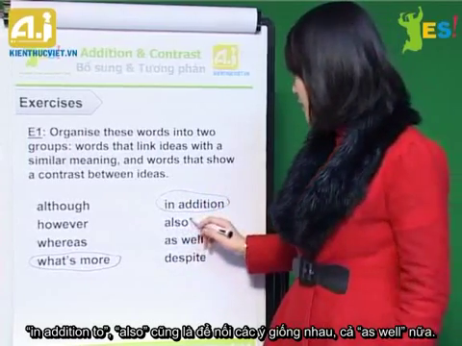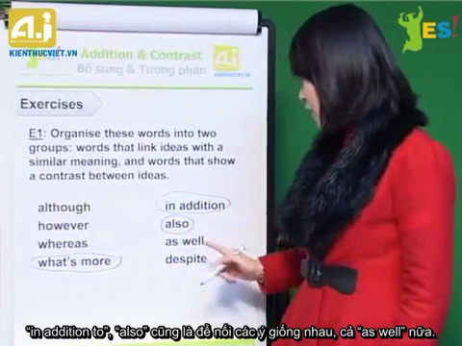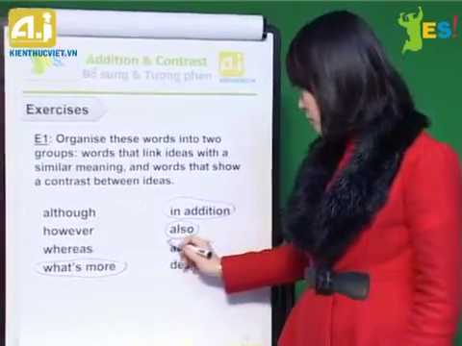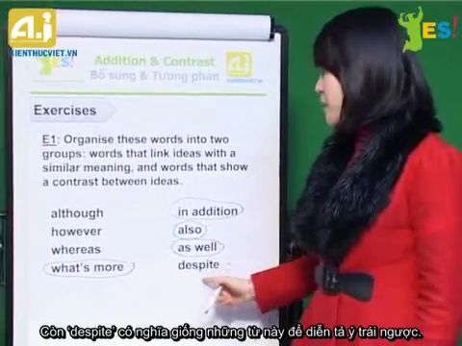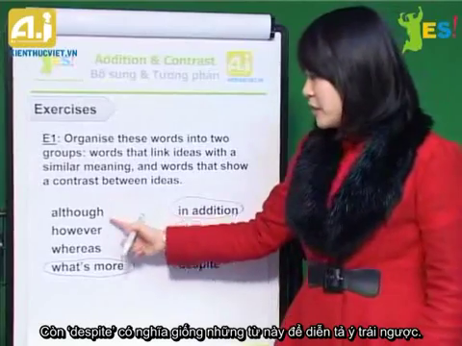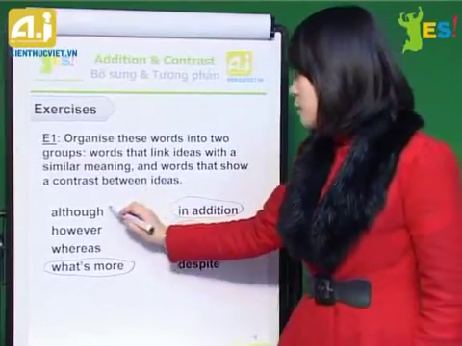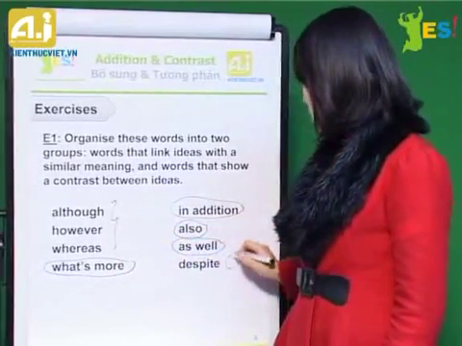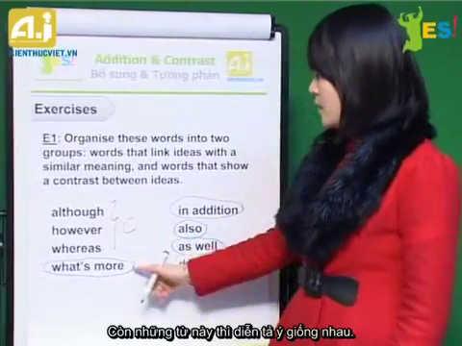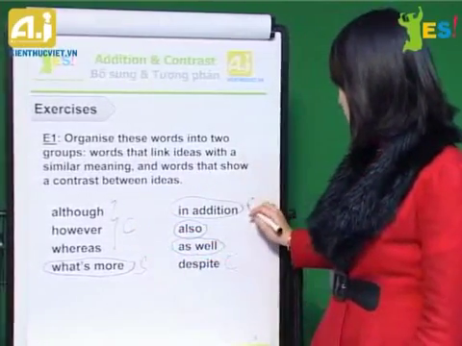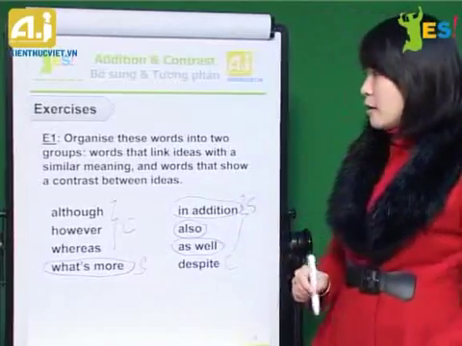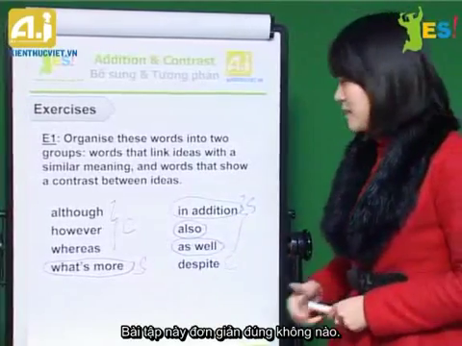Also, to link similar ideas as well. But despite has the same meaning as these words, to show the contrast. And these ones have similar meaning, okay? See, it's really, really easy.